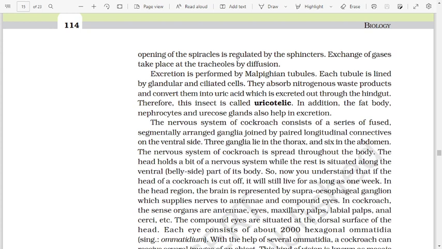The opening of spiracles is regulated by sphincters. Exchange of gases takes place at the tracheoles by diffusion. Excretion is performed by the Malpighian tubules. Each tubule is lined by glandular and ciliated cells. They absorb nitrogenous waste products and convert them into uric acid, which is excreted out through the hindgut. Therefore, this insect is called uricotelic. In addition, the fat body, nephrocytes, and uricose glands also help in excretion.